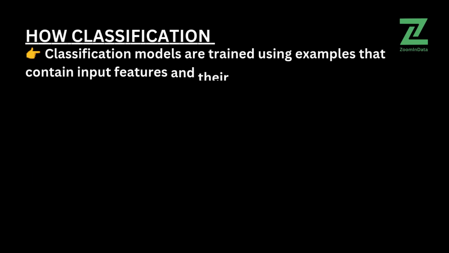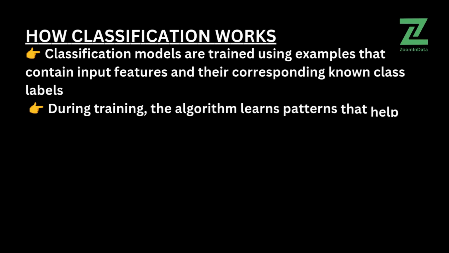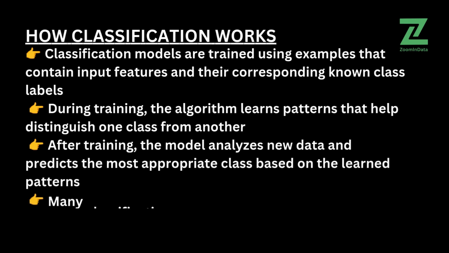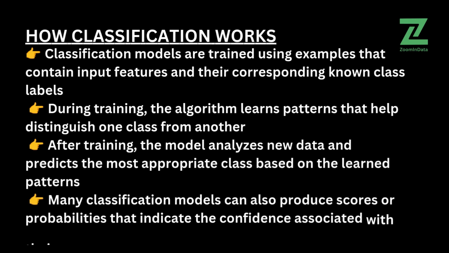Classification models are trained using examples that contain input features and their corresponding known class labels. During training, the algorithm learns patterns that help distinguish one class from another. After training, the model analyzes new data and predicts the most appropriate class based on the learned patterns. Many classification models can also produce scores or probabilities that indicate the confidence associated with their predictions.